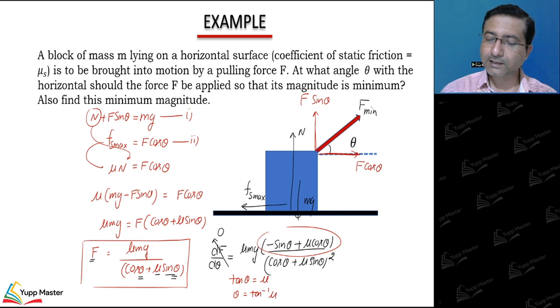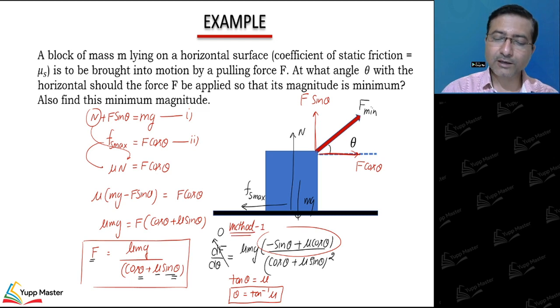So if force is acting at this particular angle, then the requirement for force to move the block will be minimum. This is the first way of doing it, so I call it method 1, where I use the concept of maximum minimum.